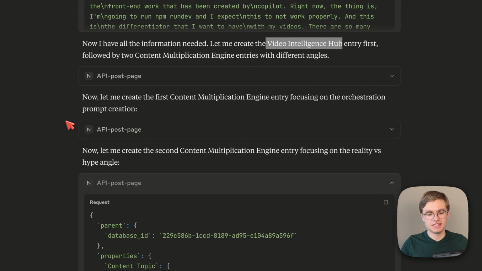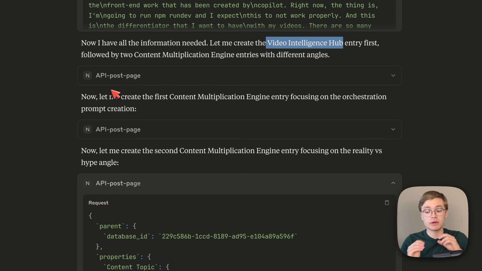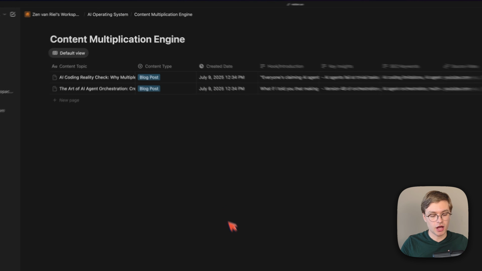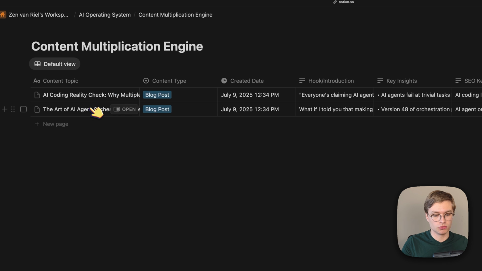And now you can indeed see that it's already created a first entry. It actually creates multiple entries because it wants to create multiple blog posts with slightly different angles. But we can already go back into Notion and see if it indeed actually added that page. Oh, and you can indeed see we've got 2 new rows here.